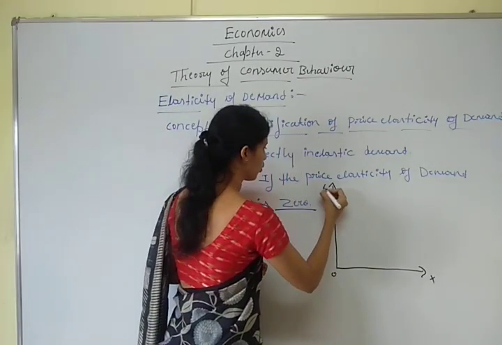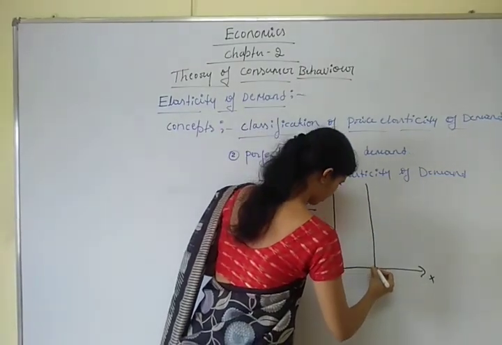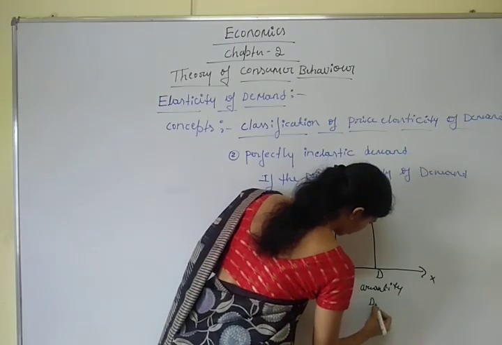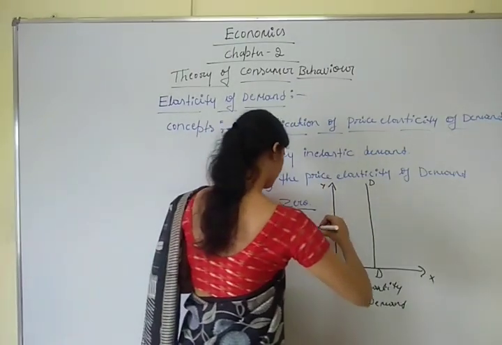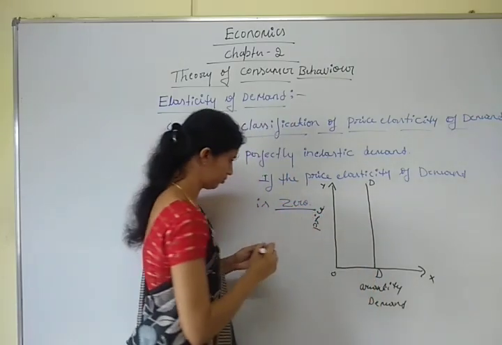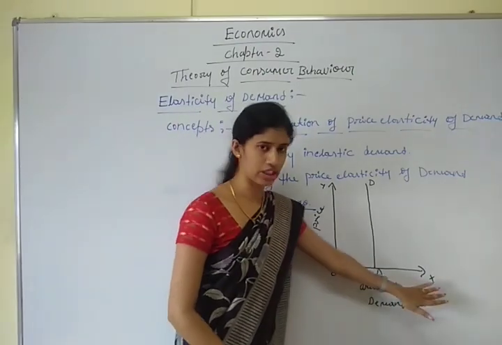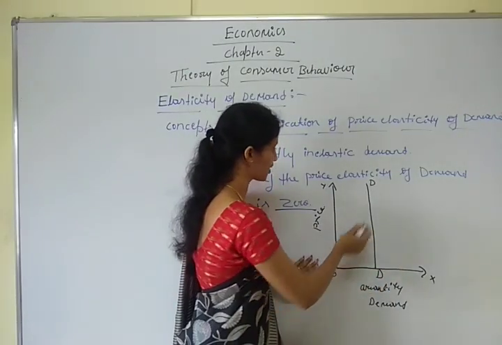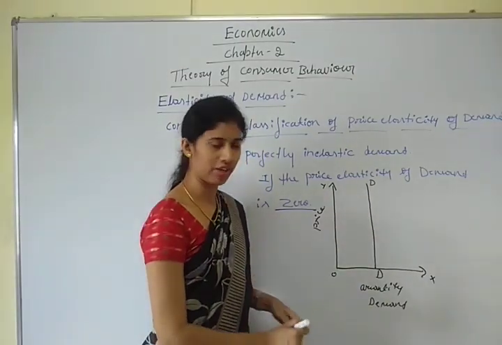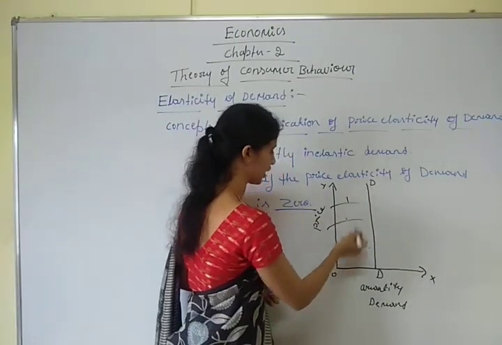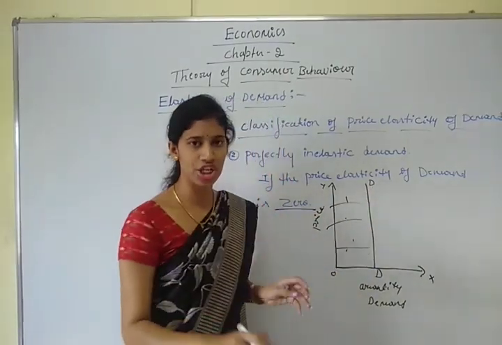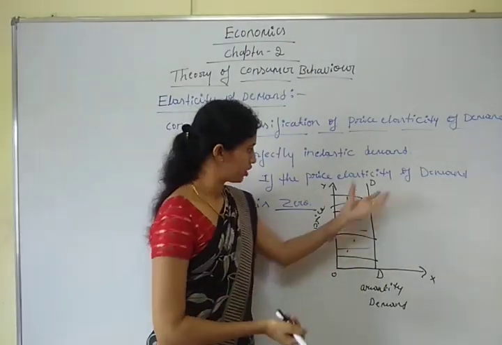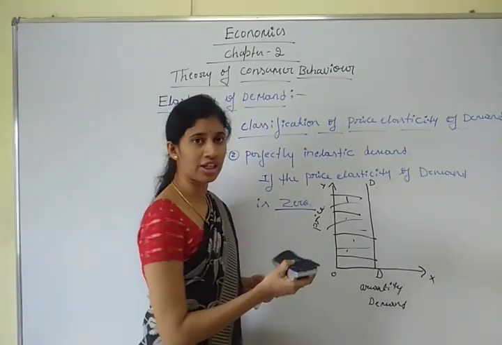In the diagram, the OX axis represents quantity demanded and the OY axis represents price. DD represents the demand curve. The demand curve is a vertical curve to the OX axis. Whatever the changes in price, whether it increases or decreases, demand remains unchanged. There is no change in the demand curve. Wherever the price goes, demand remains unchanged. It is called the perfectly inelastic demand.